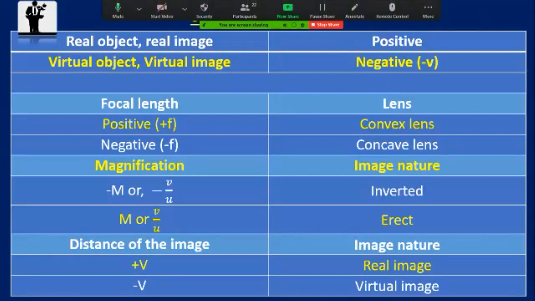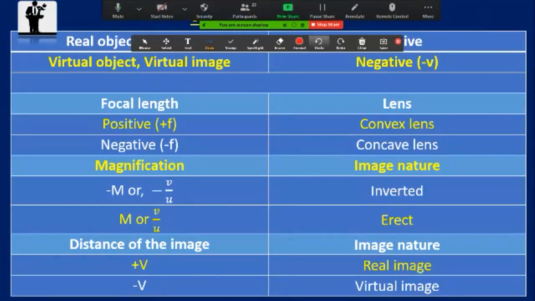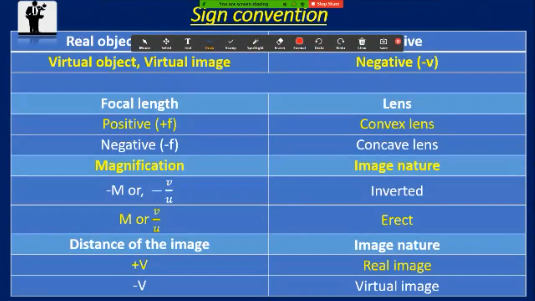You know it very well when we should use V as positive or V as negative. V positive means real image. V positive means real image. V negative means virtual image.